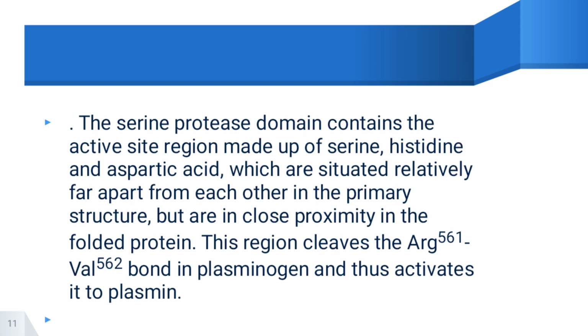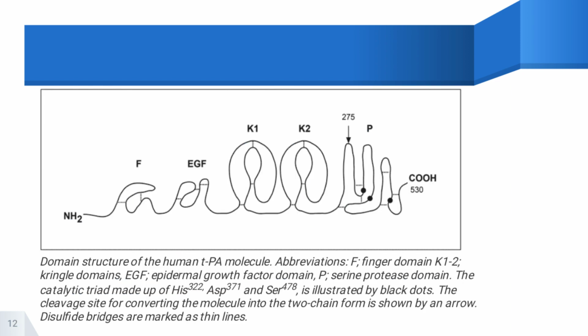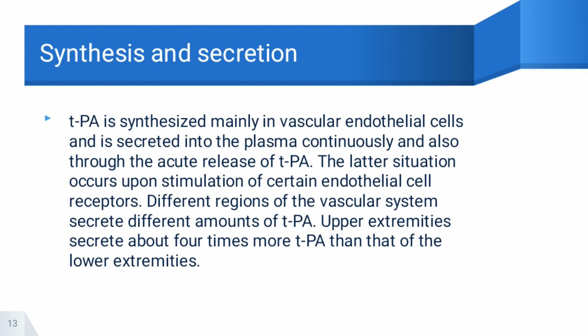The serine protease domain contains the active site region, made up of serine, histidine and aspartic acid, which are widely separated from each other in primary structure but are closely proximate in the folded protein. It cleaves the arginine 561 and valine 562 bond in plasminogen, thus activating it to plasmin. This is the domain structure of TPA.